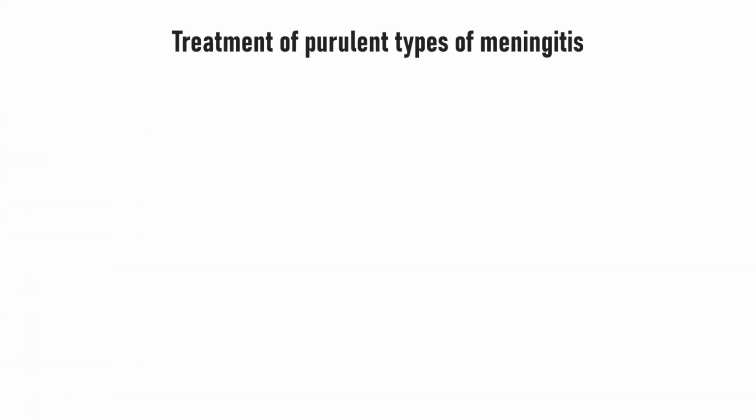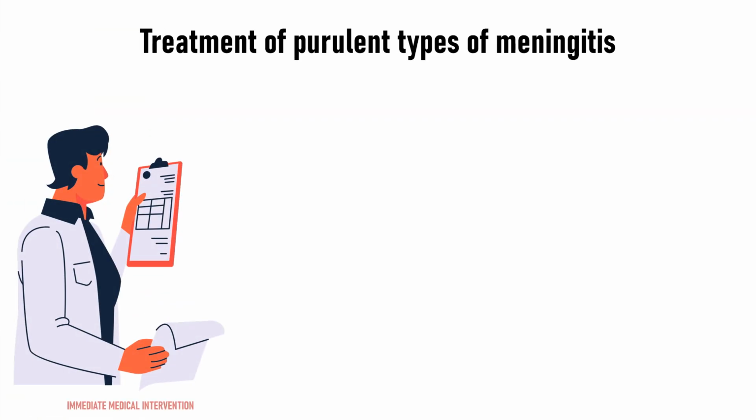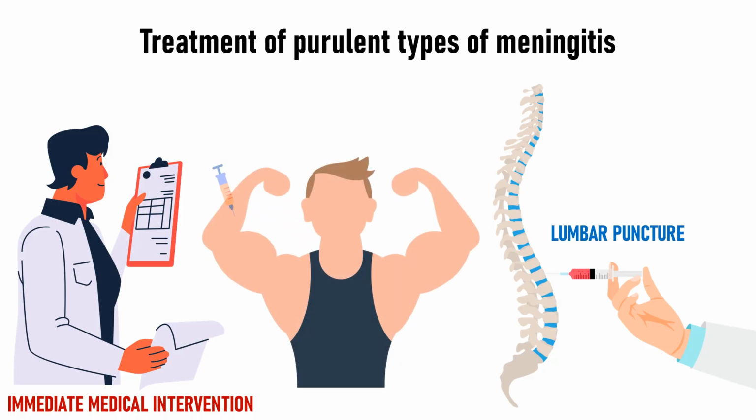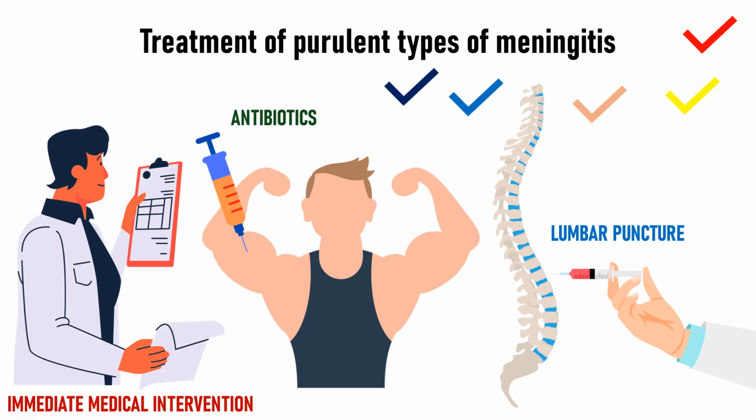Treatment of meningitis, purulent type. If such a disease is suspected, immediate medical intervention is required. A lumbar puncture is used to confirm a diagnosis and determine the appropriate treatment. Typically, antibiotics are administered intramuscularly, and the duration of treatment depends on the type and severity of the disease.